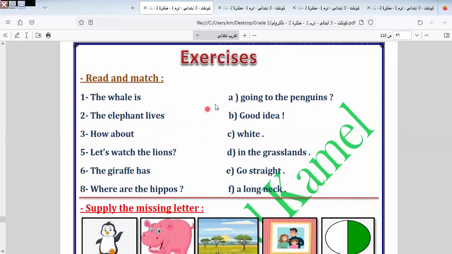How about the penguins? As we told you, how must be followed by the gerund like this. How number 3 by number A. Are clever people. Good idea. Number 5 by number B.